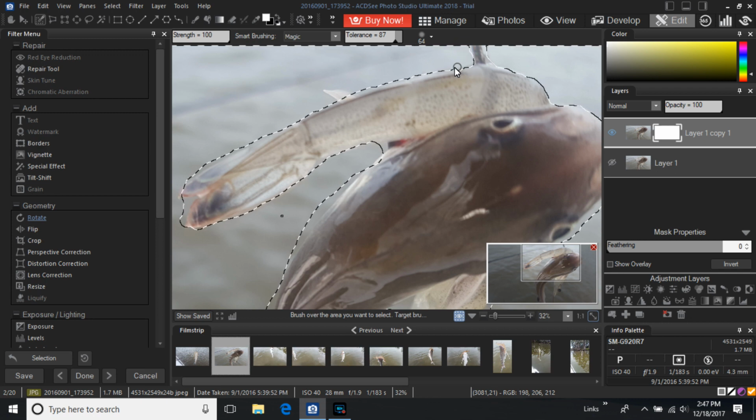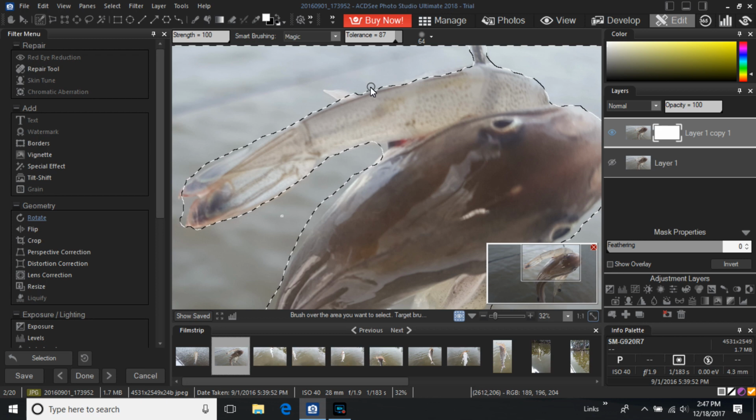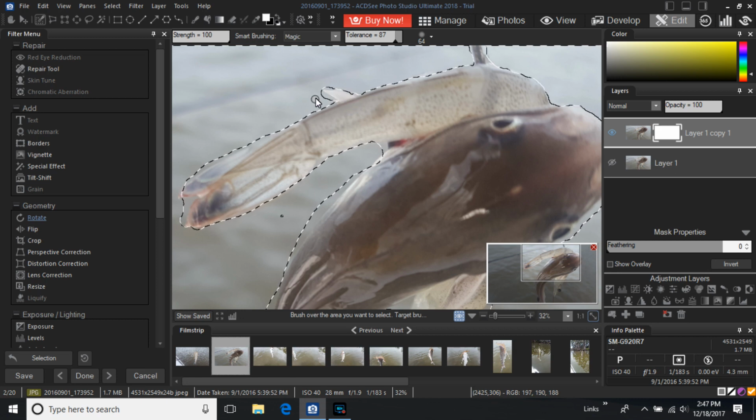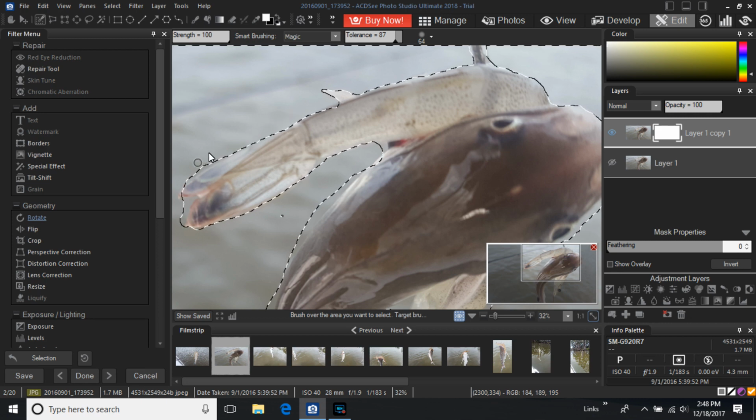And for the purposes of this, I'm not going to get terribly critical on the accuracy of my mask. I do find, as someone new to this style of editing, I am using my mouse. I am not using a Wacom tablet or anything like that, so I might not quite achieve the level of perfection that some other users achieve, but this is not really geared towards those who already know how to perfect a mask. This is more geared to those of us who are just learning this skill set.